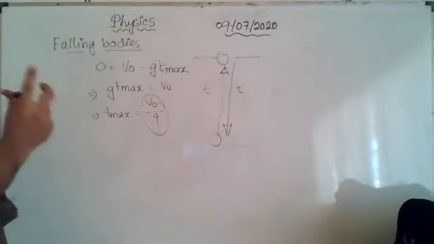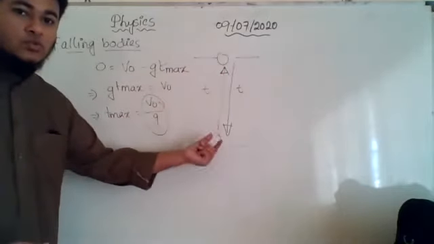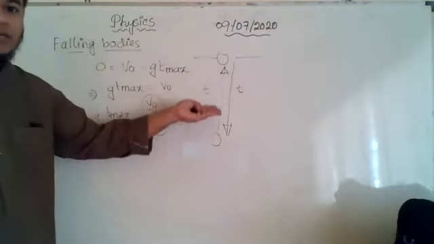So if I calculate the total time the body was in the air, that means as soon as I threw the body it was in the air, it went up, and then again it came to the ground.